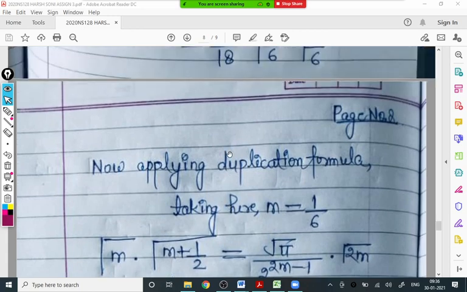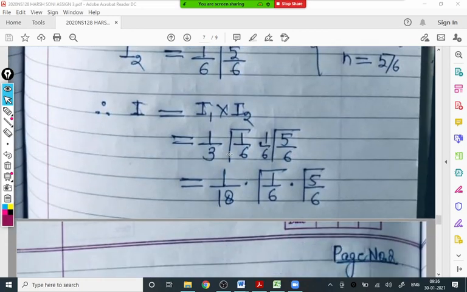But instead of the duplication formula, I will tell you there is one more result from the duplication formula only. This is one more formula that you can remember: gamma n into gamma of 1 minus n.